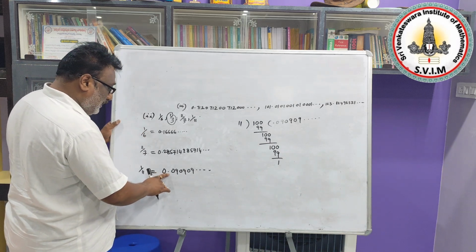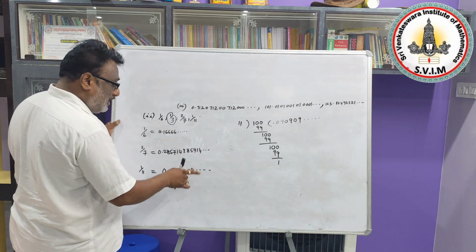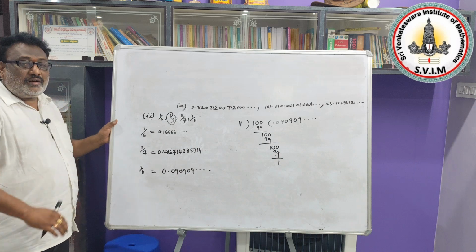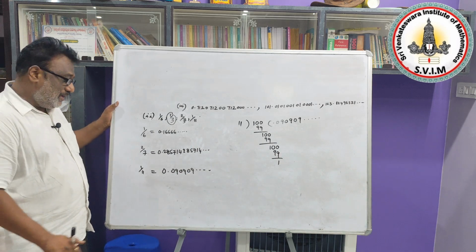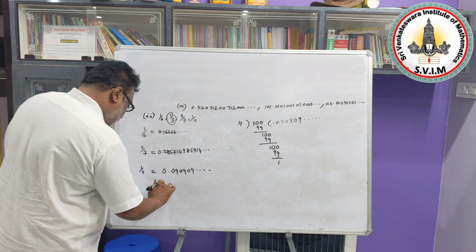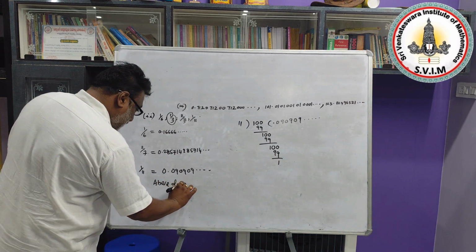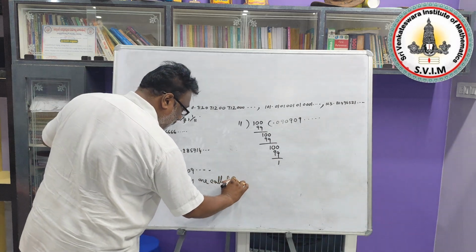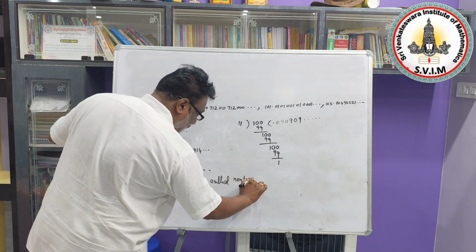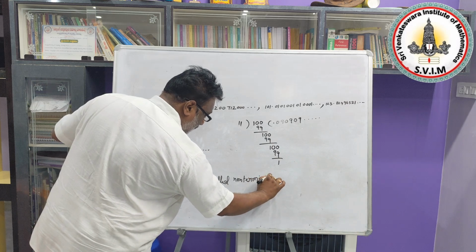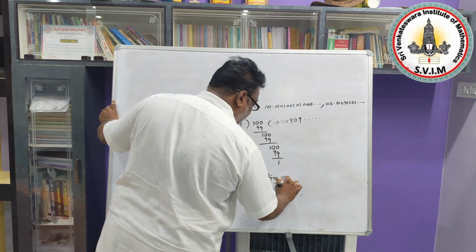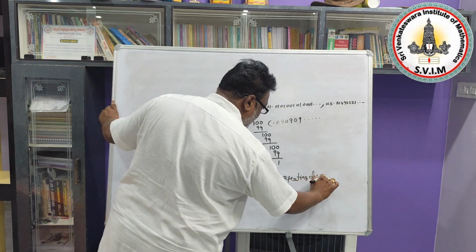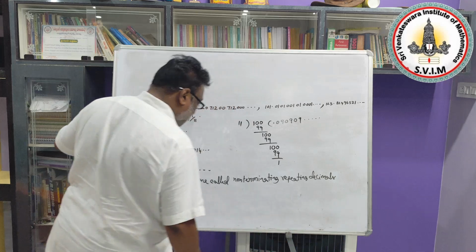Next, here 0.090909, again and again the two digits are repeating. So these decimals are called non-terminating repeating decimals. So the above decimals are called non-terminating repeating decimals.